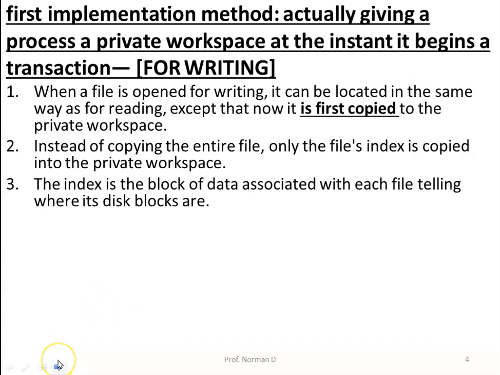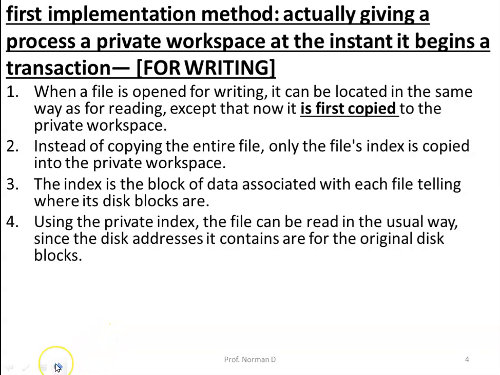The index is the block of data that is associated with each file, which tells the location of the disk blocks. Using this private index, the file can be read in the usual way, since the disk addresses it contains are for the original disk blocks.